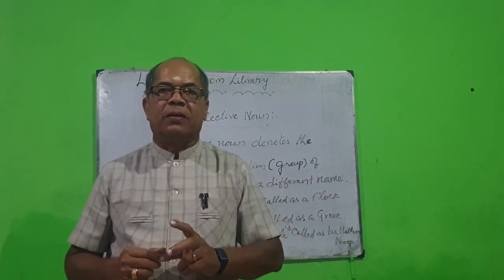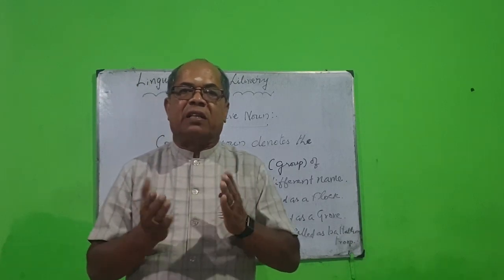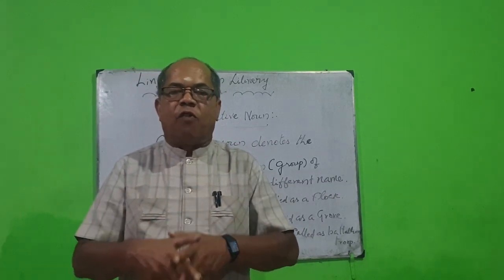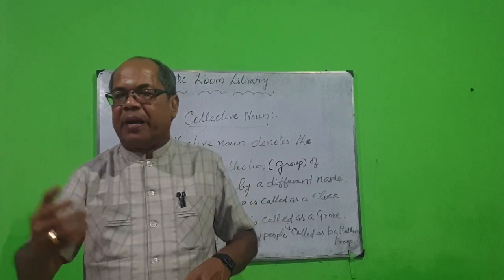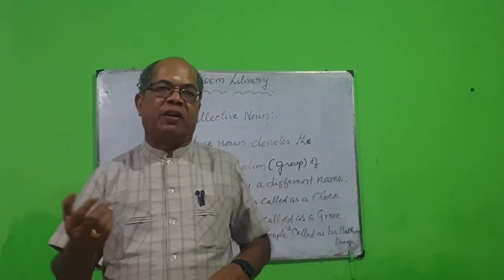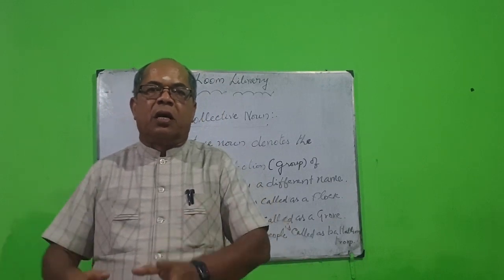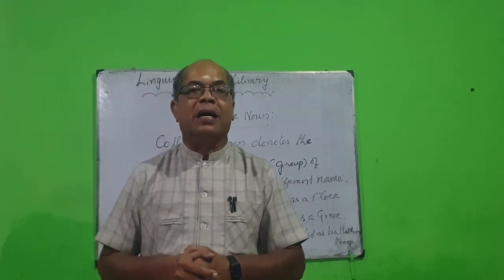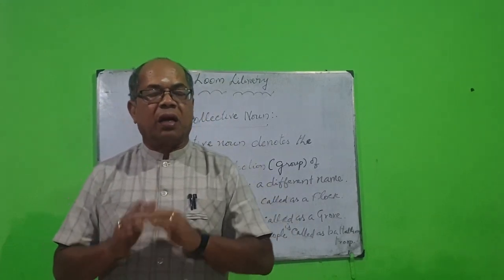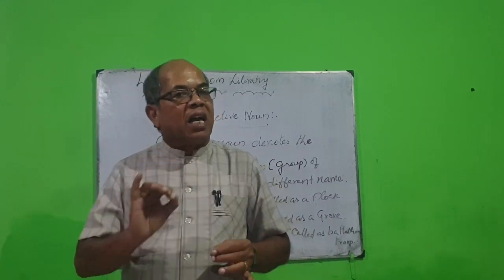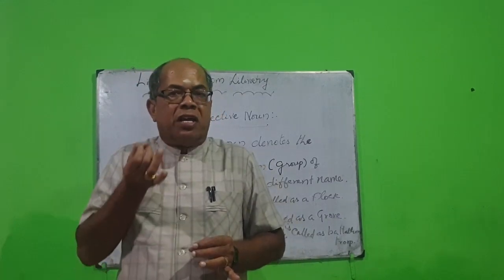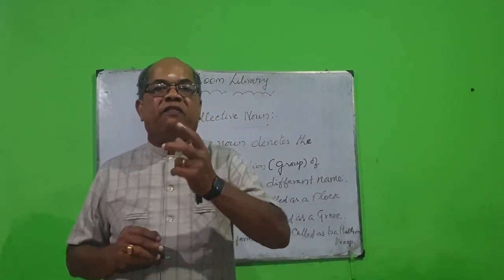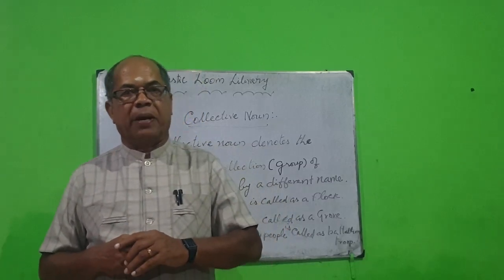Okay. So collective noun deals with the collection of names called by a different name. If one lion is there, if one wild animal is standing here, you will call it a lion or a tiger or an elephant. If a group of wild animals are there in a place, you will call it a herd. So, collective noun deals with the collection of names. Collective noun is used to denote a collection of names called by a different name. Okay? All the best.